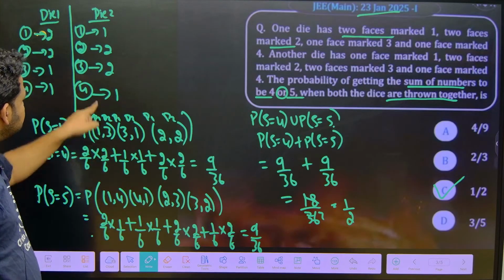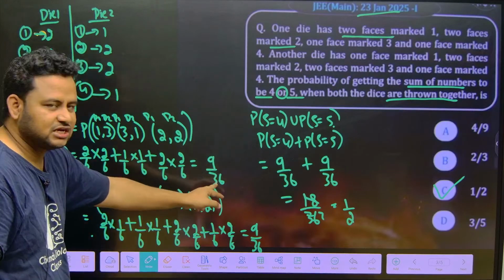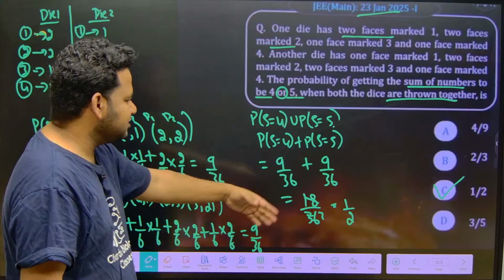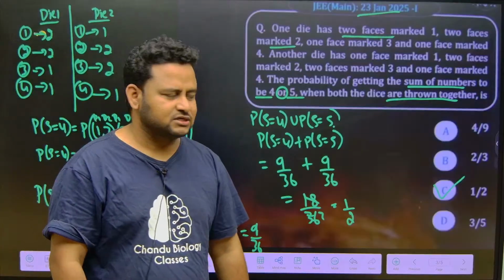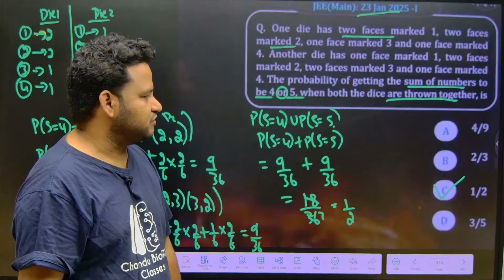Here 3 in die 2 is what? 2 out of 6. Like this we did, you will get 9 by 36. Similarly, if you do it here, you will get 9 by 36. And adding these, you will get 1 by 2. So 1 by 2 is the right answer to this question, friends.